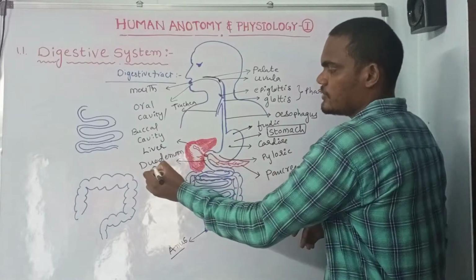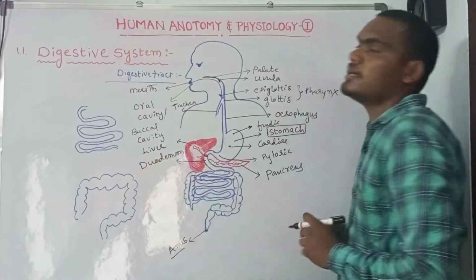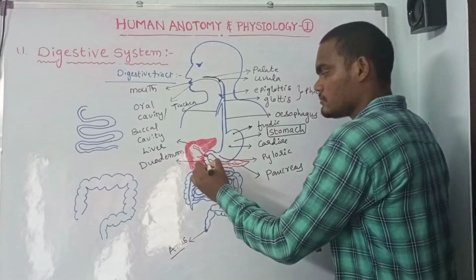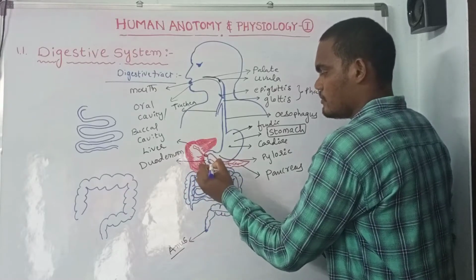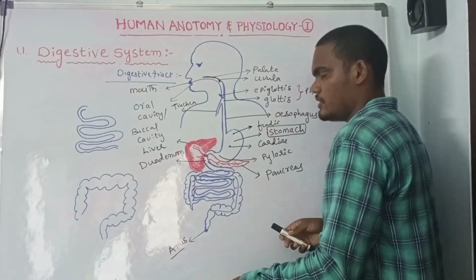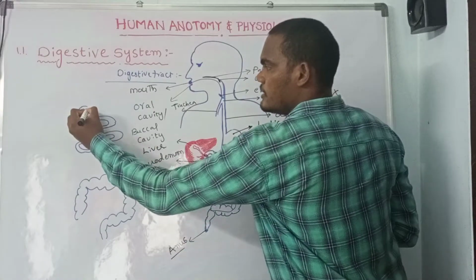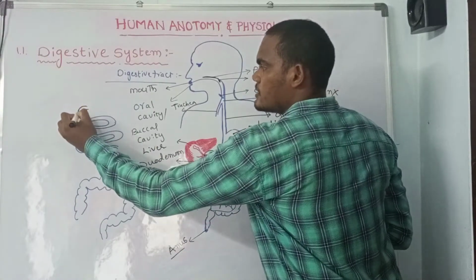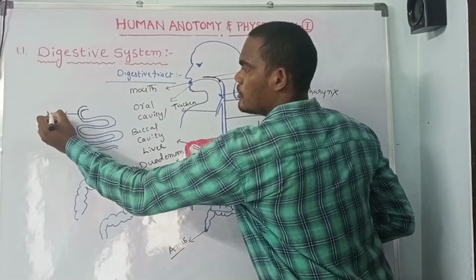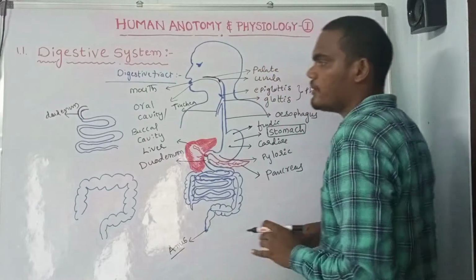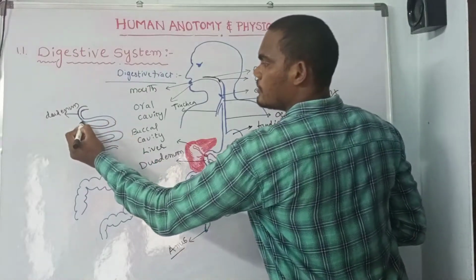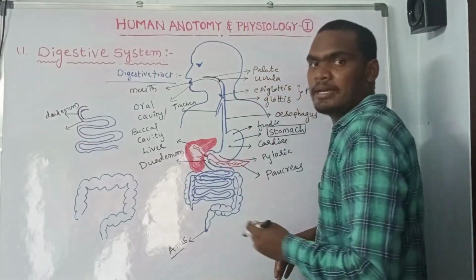It opens into the duodenum, a C-shaped structure. This duodenum enters into the jejunum.